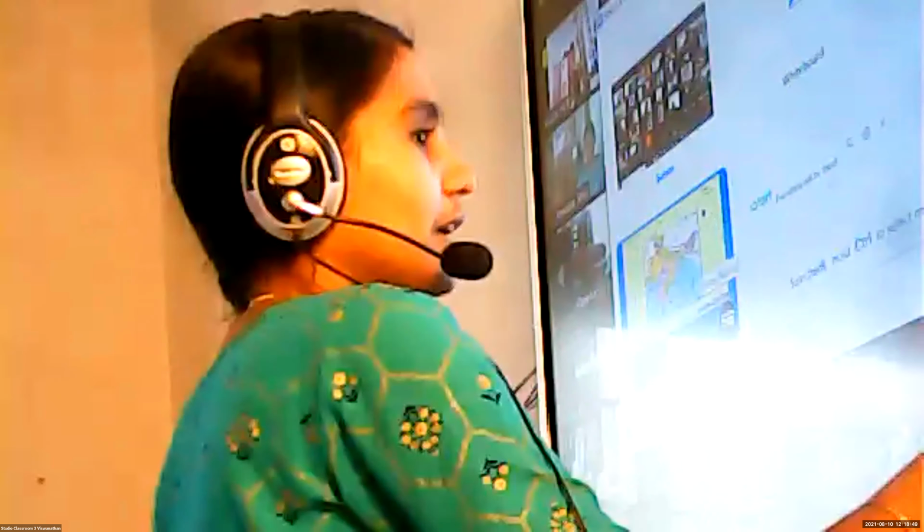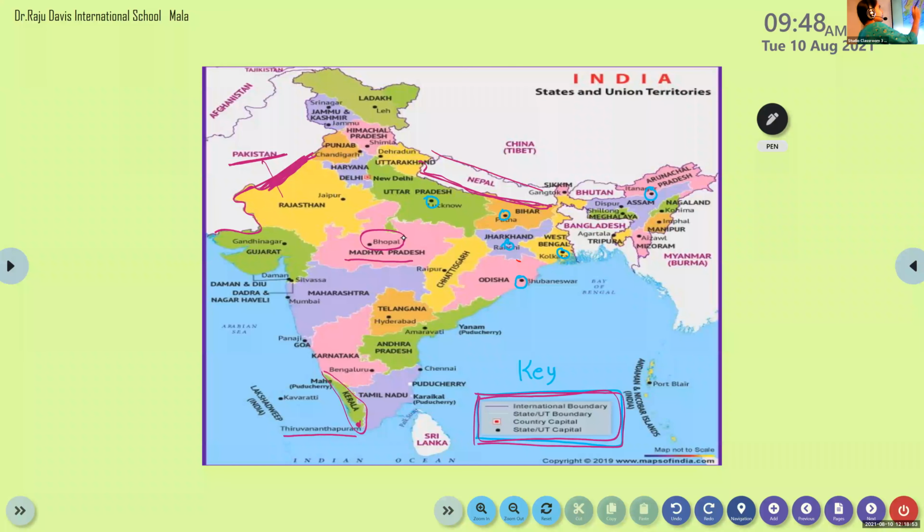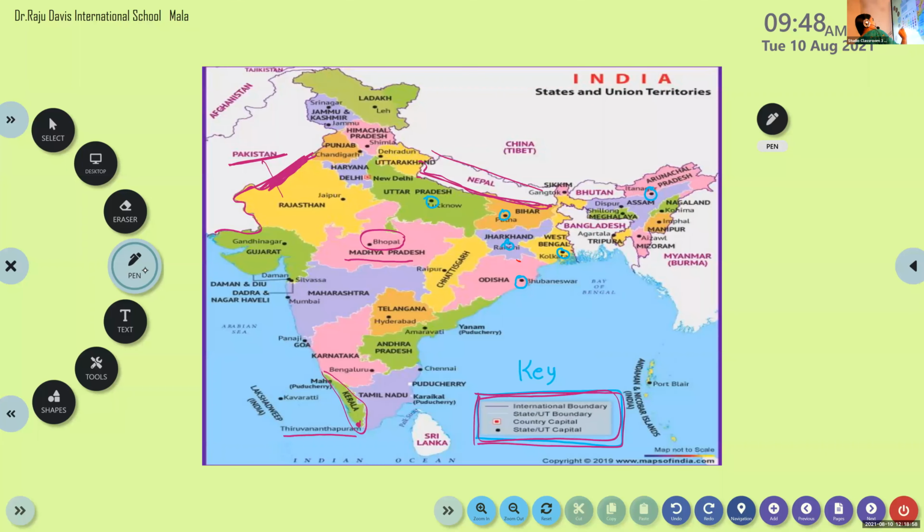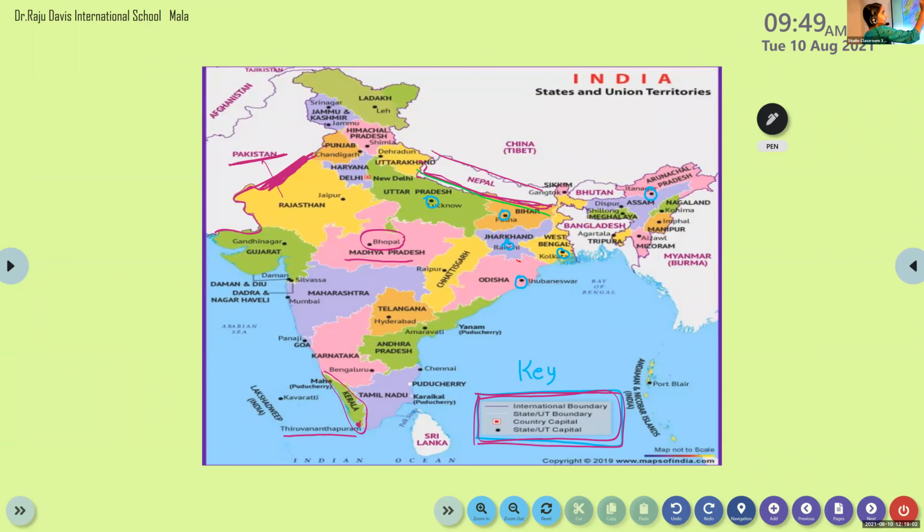Ayush asks what the white is here. Nothing, dear. Here you can see an international boundary. Look here. This is the international boundary of India with Nepal. This is the international boundary with China. Is it clear? Now it's clear, right? Yes.